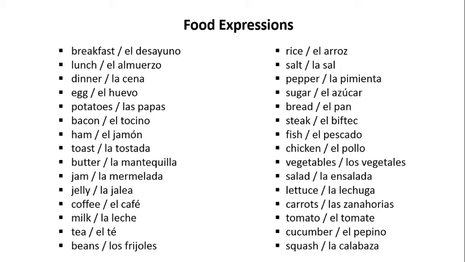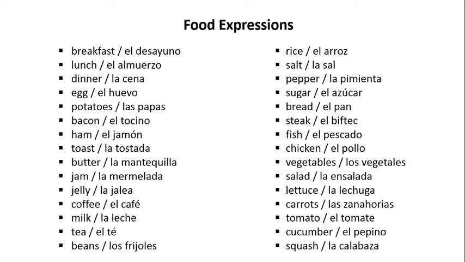Ham is el jamón. Toast is la tostada. Butter is la mantequilla. Jam is la mermelada. Jelly is la jalea. Coffee is el café. Milk is la leche. Tea is el té. Beans is los frijoles. Rice is el arroz.